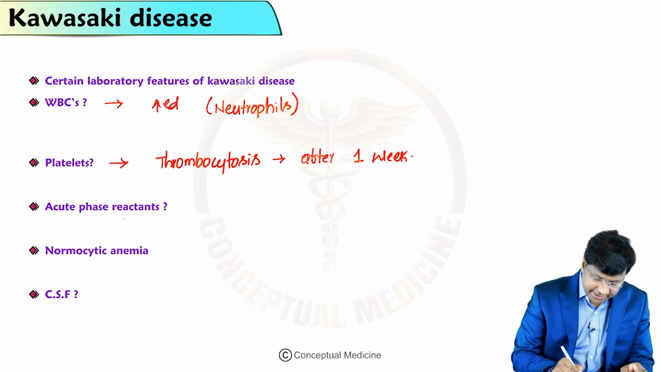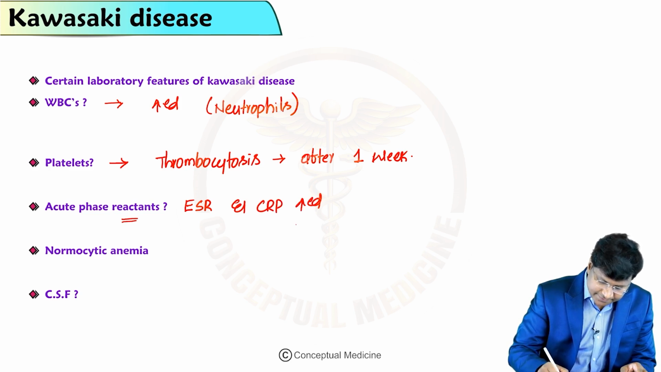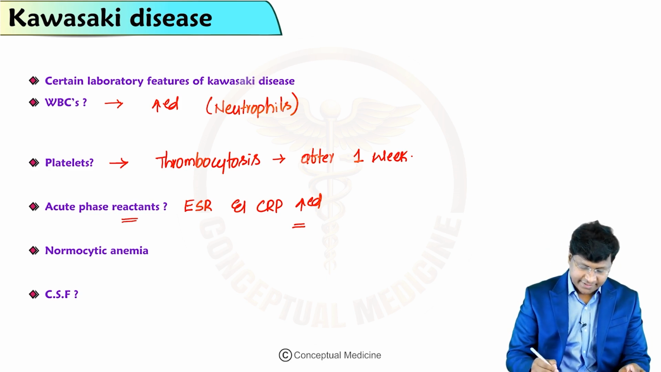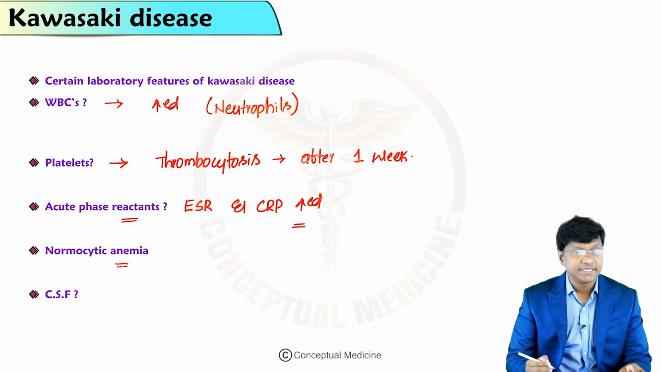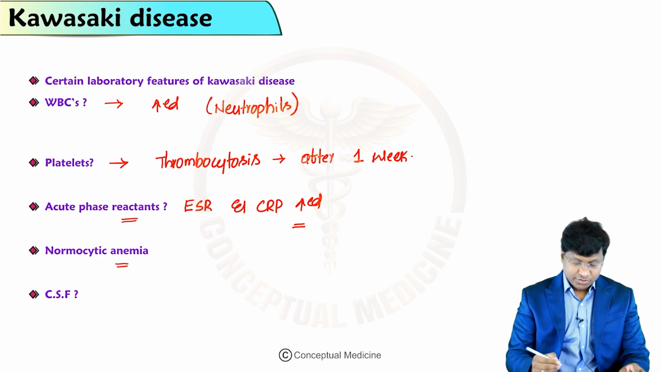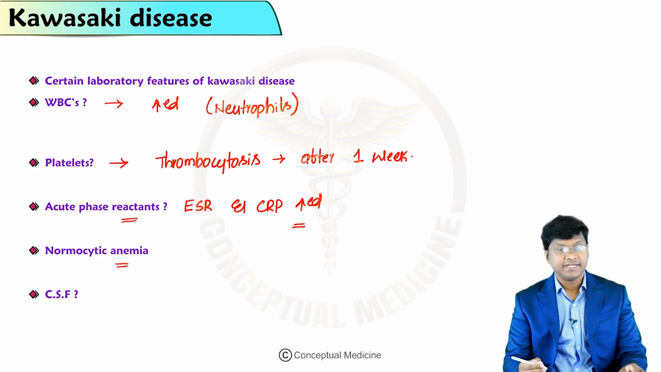And if you see the acute phase reactants, like ESR and CRP, both of them are elevated. And these individuals have anemia of chronic disease, due to inflammation. The individual will develop what is called normocytic anemia.